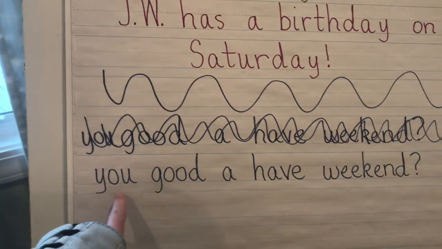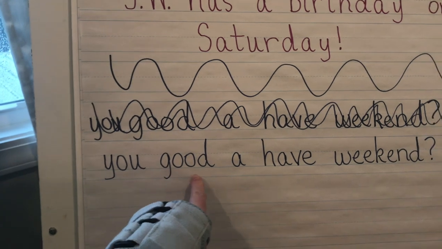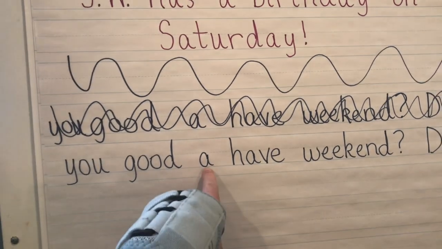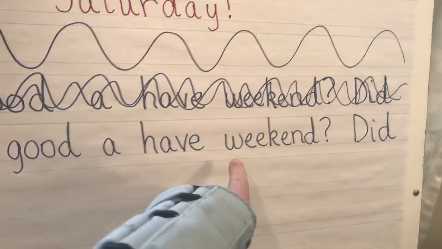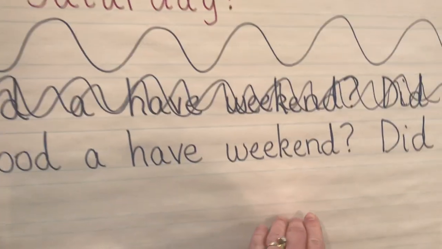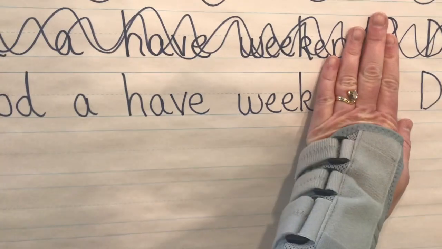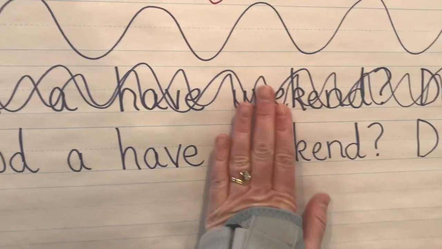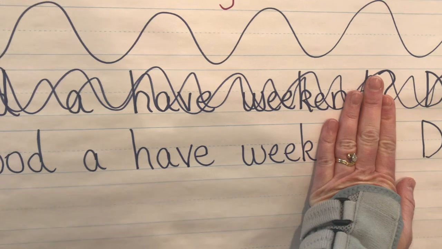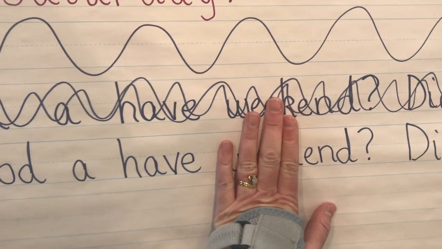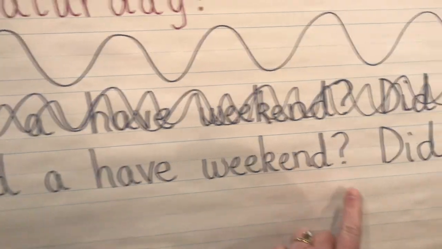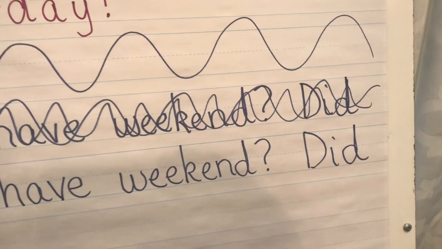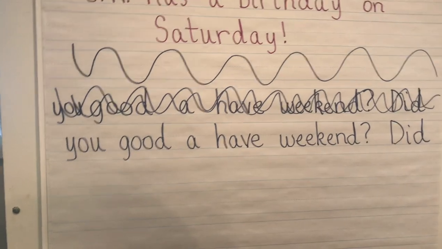All right, so we have you. We have the word good. That word, easy. Have. This might be one that you don't know, but this is a compound word. Remember, it has 2 words that make up the one word. We have the word week, and we have the word end. So we put them together, and what do we get? Weekend. And then did.